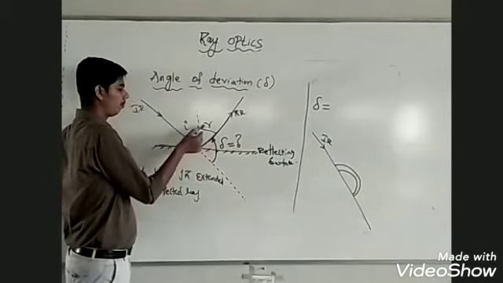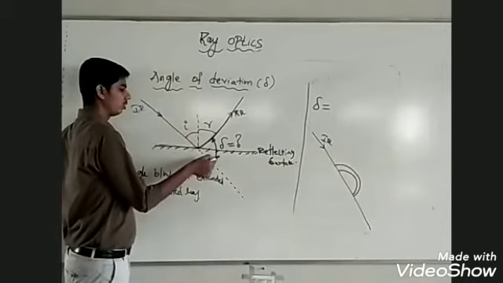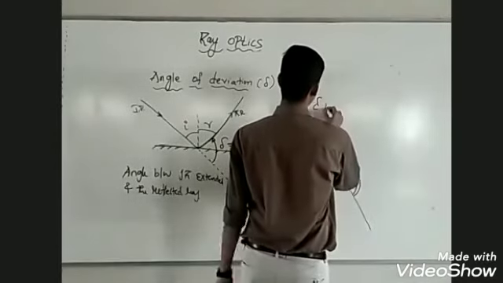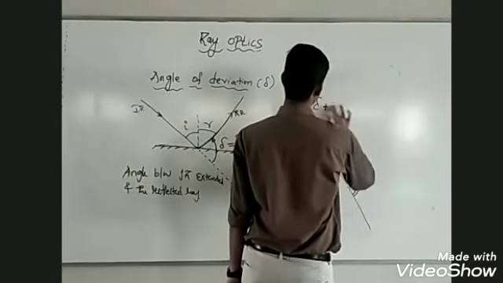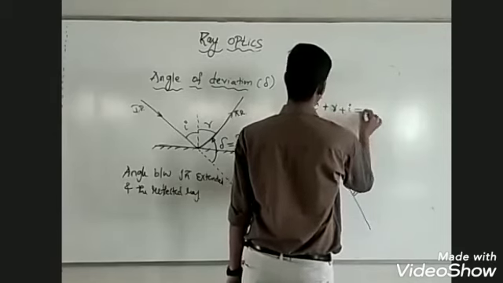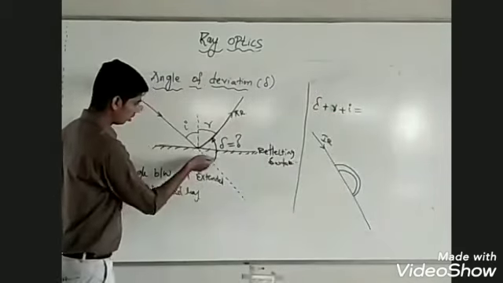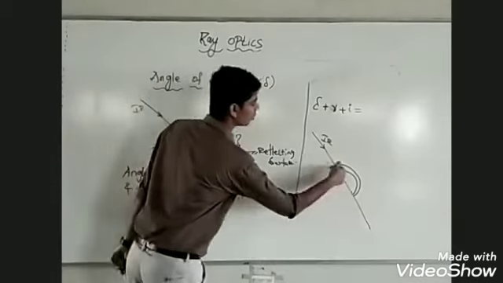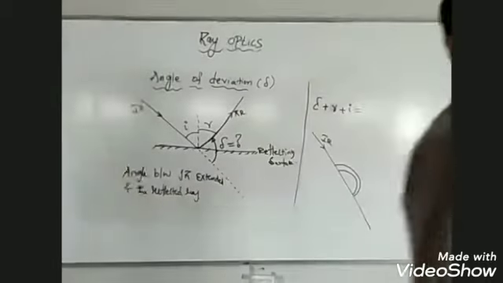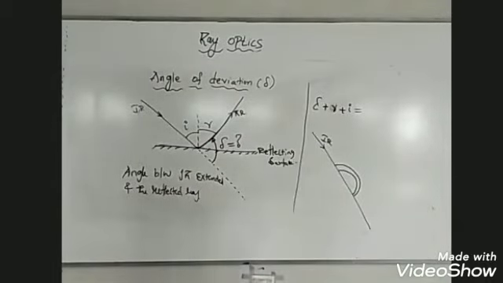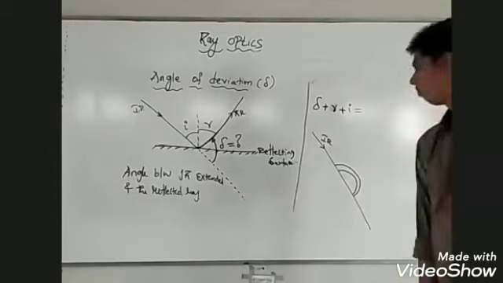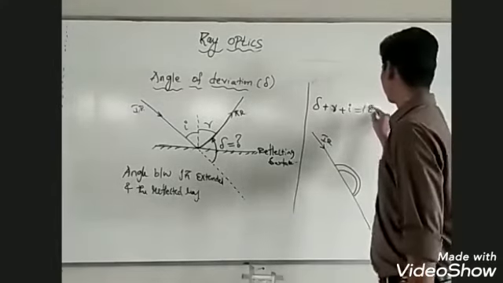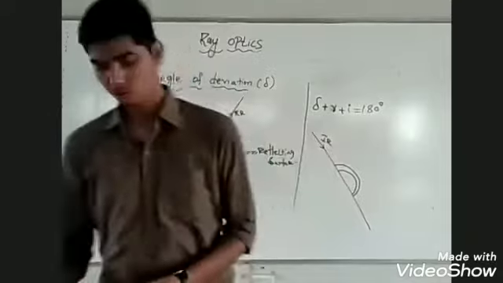So delta plus r plus i should give us the total angle of a straight line. I can write delta plus r plus i should be equal to, observe, the total angle of a straight line. What is delta plus r plus i equal to? Very good, 180 degrees. This is equal to 180 degrees.